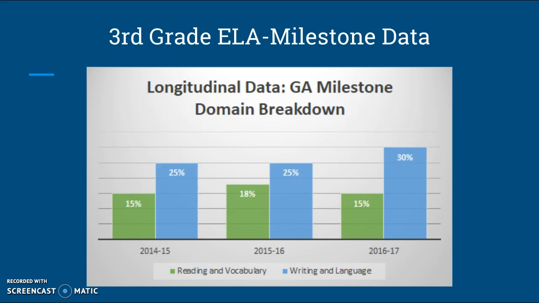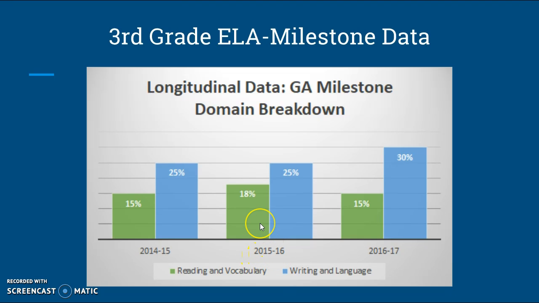I did a domain breakdown. You have reading and vocabulary, which is pretty much comprehension, and then you have writing and language. And what I did here was I just put the percentage of students who didn't master each domain. So in 14-15, we had 15% of kids who did not master the reading and vocabulary domain, and we had 25% who did not master writing and language.